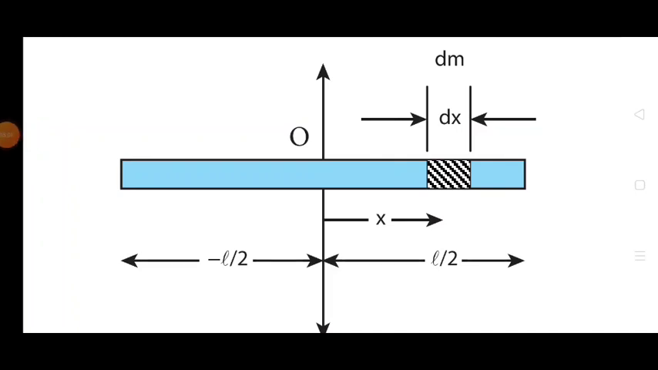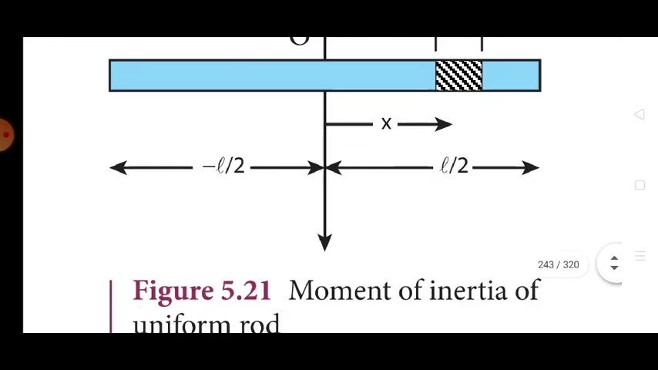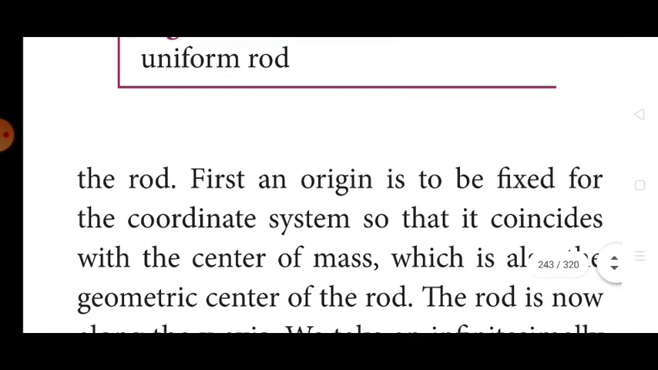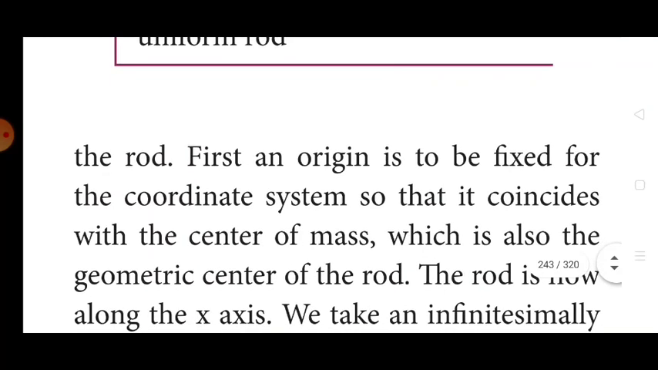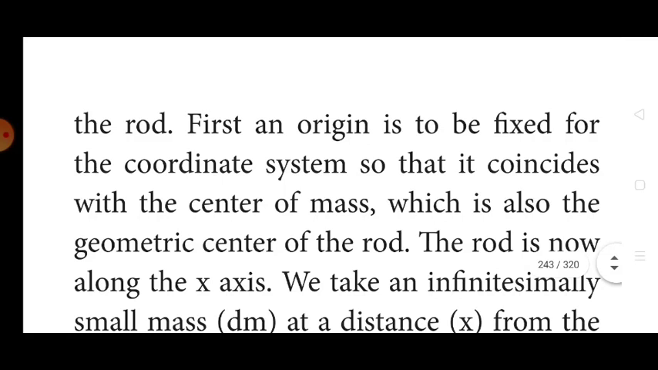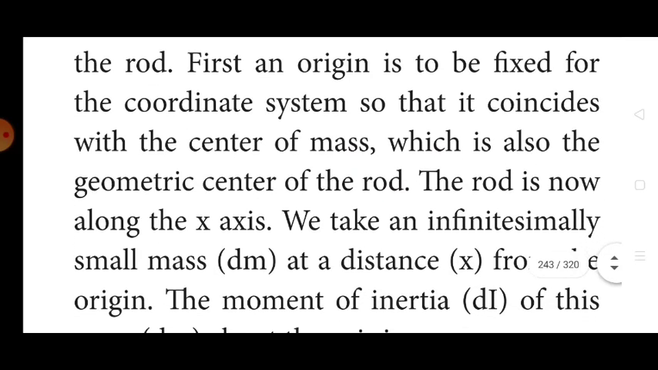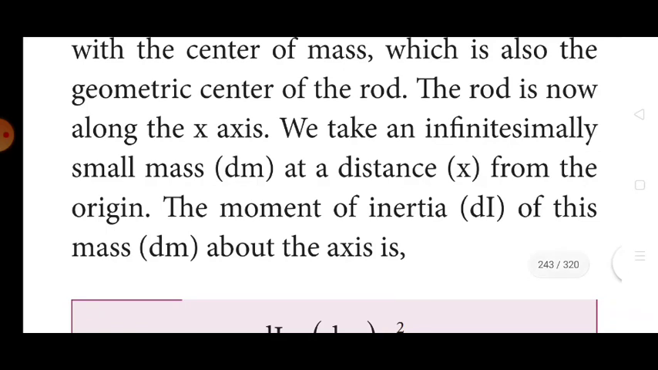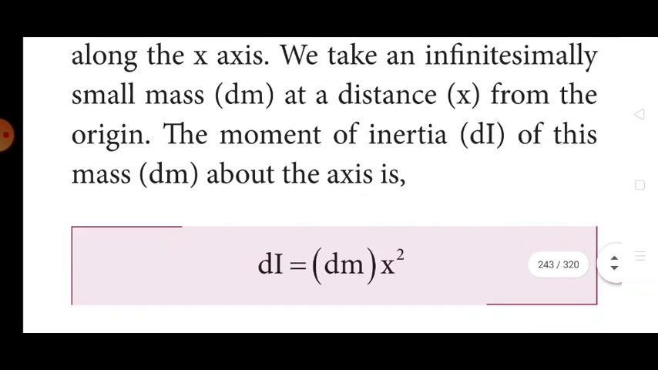So for the rod, the origin is to be fixed for the coordinate system so that it coincides with the center of mass, which is also the geometric center of the rod. The rod is now along the x-axis. We take an infinitely small mass dm at the distance x from the origin. The moment of inertia dI of this mass dm about the axis is dI = dm x^2.